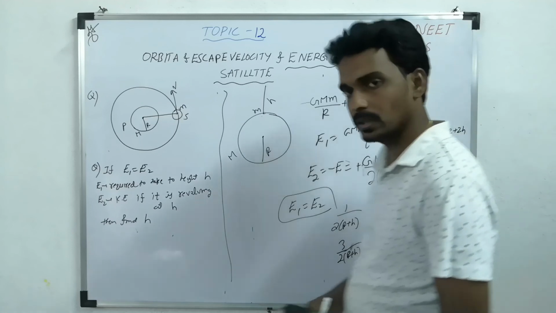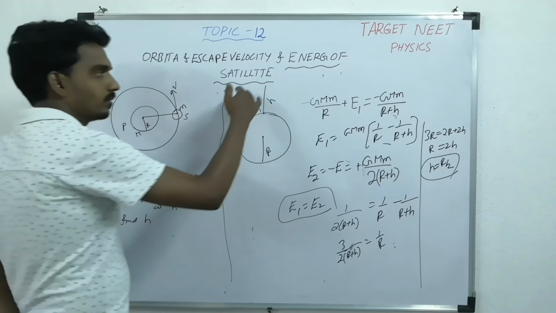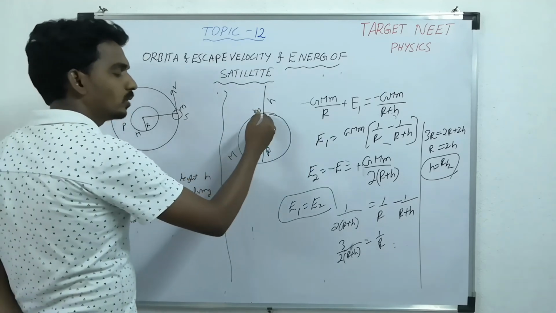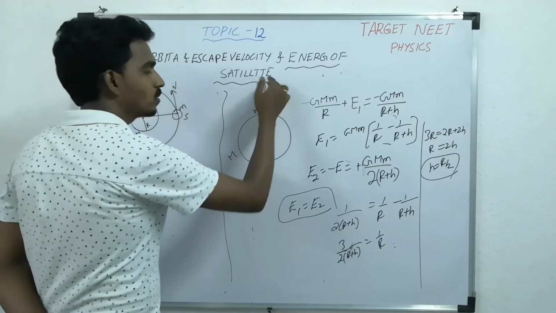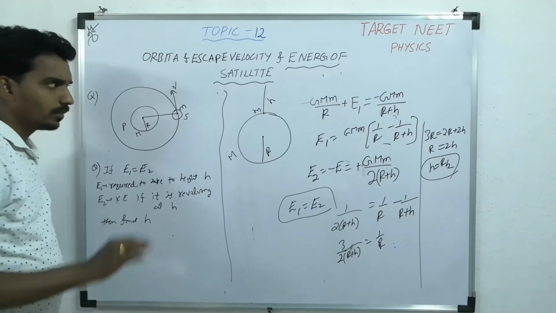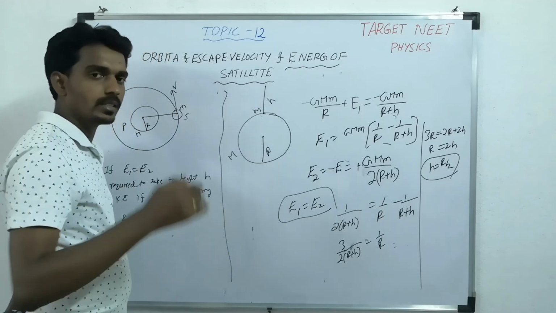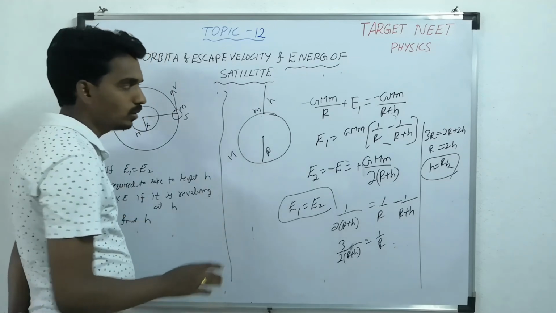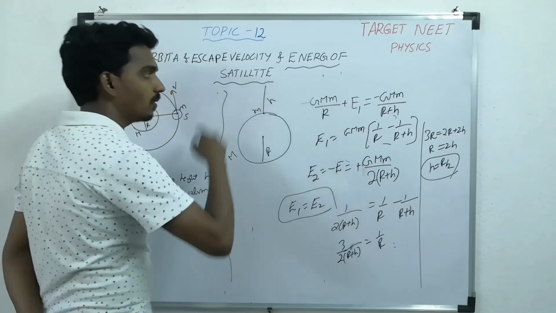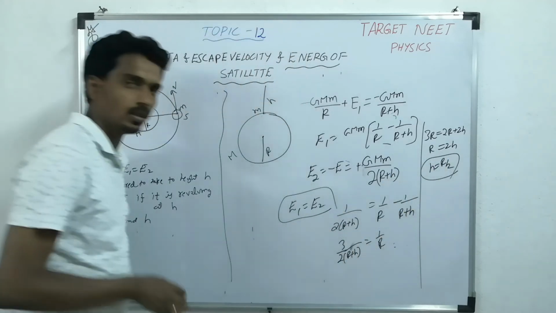At a height R by 2, the kinetic energy of the body revolving in that orbit and the energy required to take the object from the surface to that particular point are the same. So finally, the energy required to take the object from the surface to a height is equal to the kinetic energy of the body if it is revolving at that height, when h is R by 2.